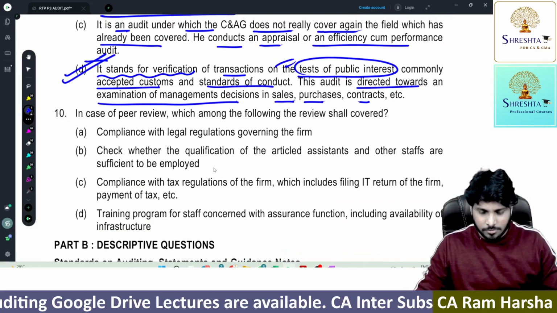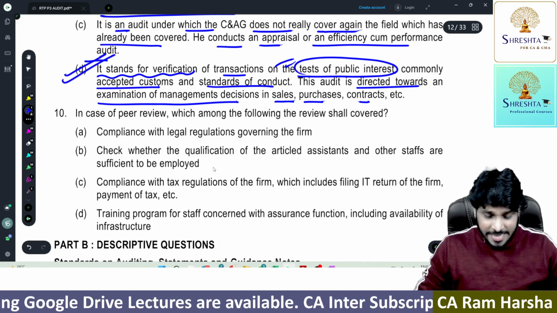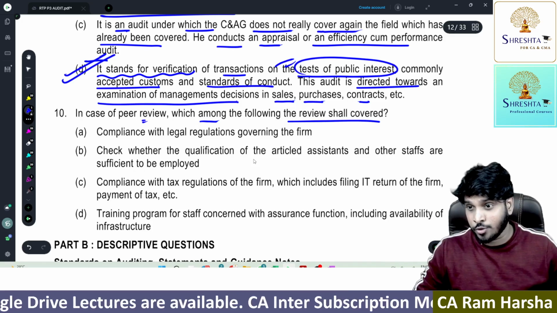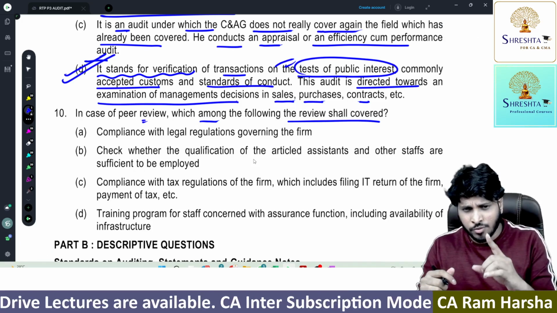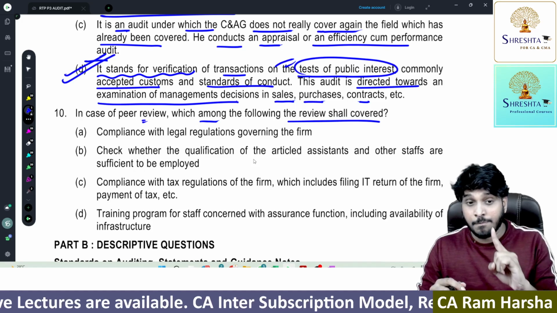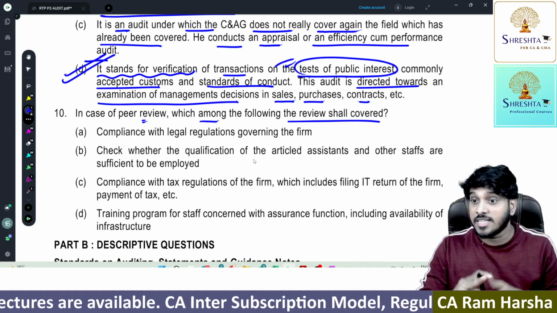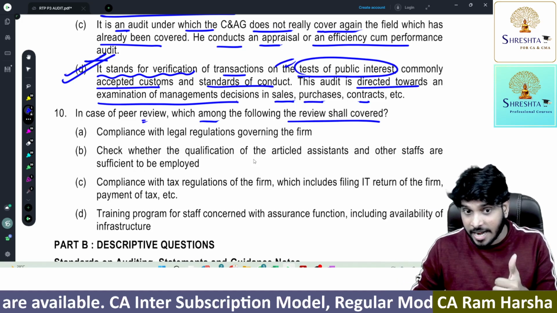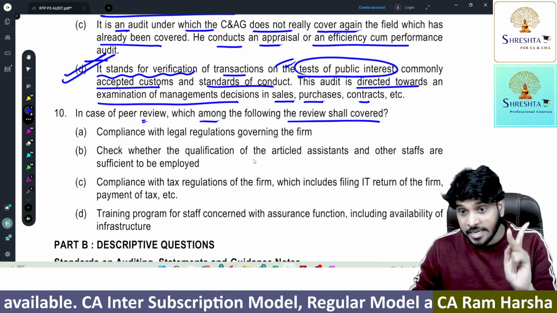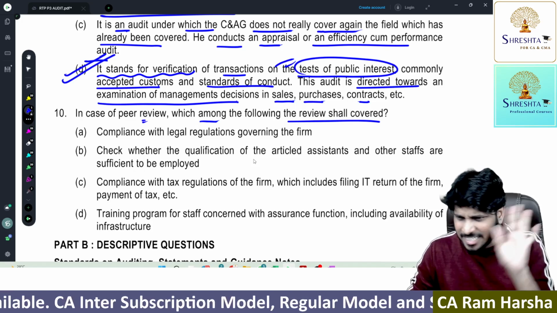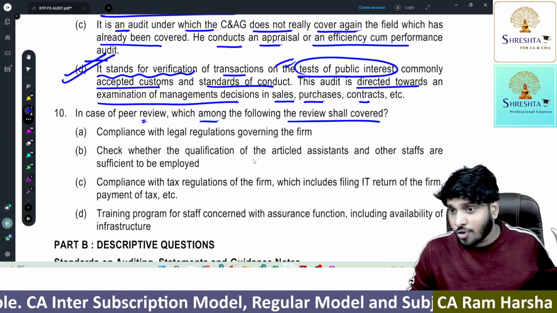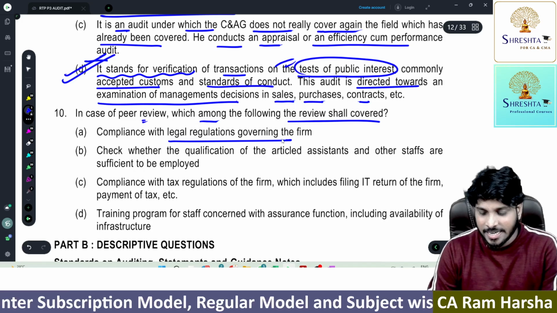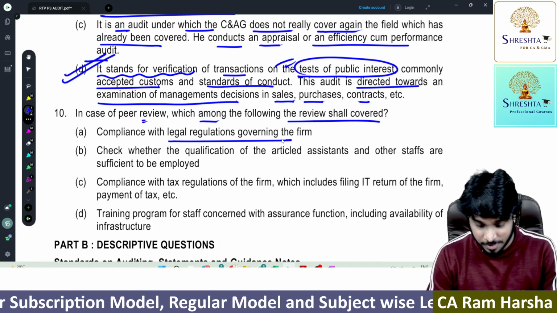Next. In case of peer review, which among the following will be covered in peer review? You know what is the scope of peer review? Peer reviewer will only check whether the practicing unit is complying with professional standards, technical standards, quality control policies and procedures. That's it. It is not for finding fault. Now, compliance with legal regulations governing. No, this is not covered in peer review.